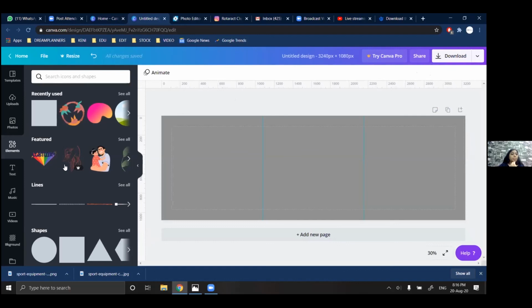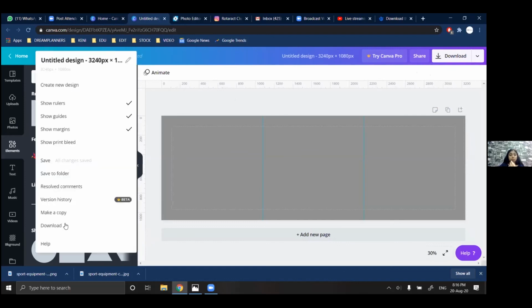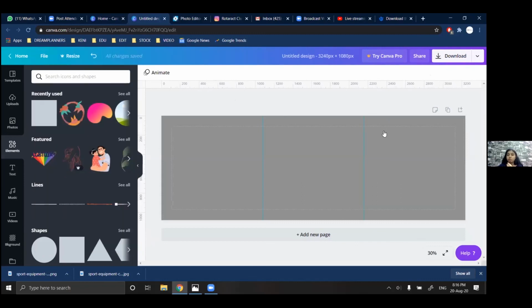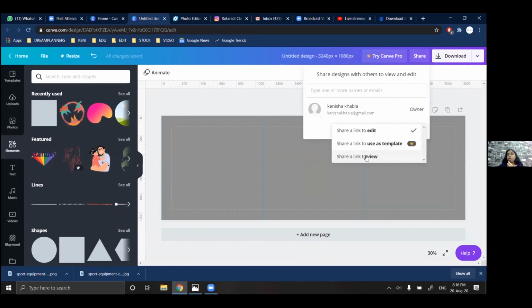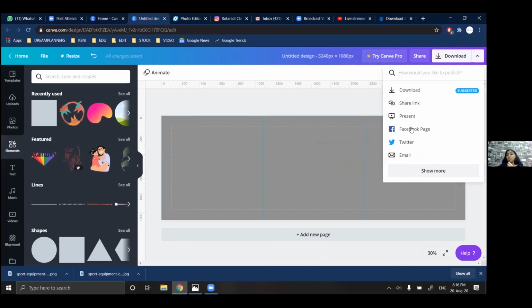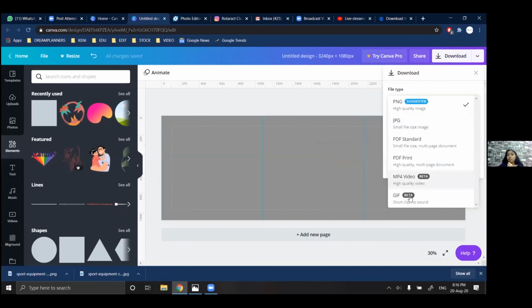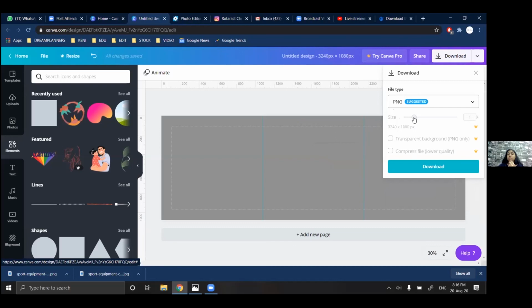Then you have options here: save to folder, download. As I told you, there is a share option where you can copy the link for edit or for view. You can download it as PNG, JPEG, MP4 video, GIFs, PDFs, and more. You can't, however, change the settings for these options. You can also animate a particular slide, so they have options for that too.